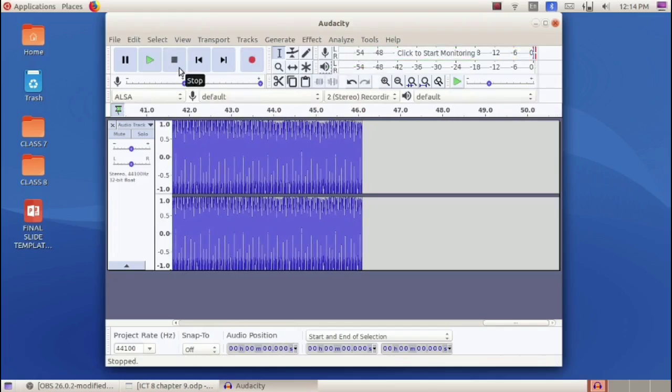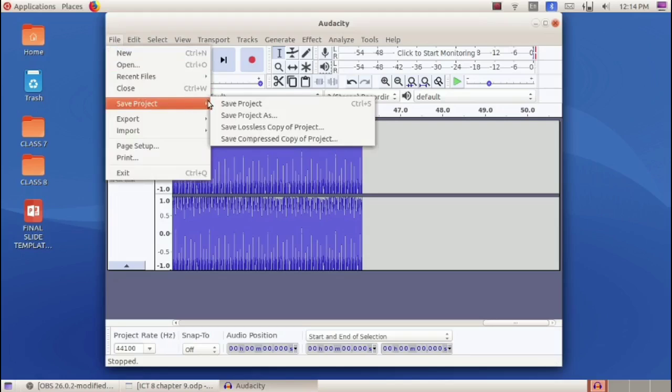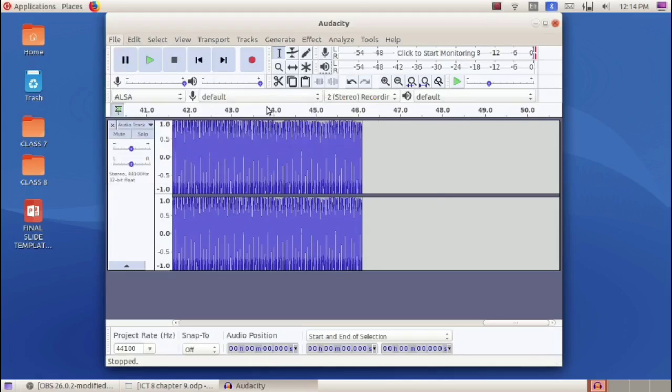Now I have recited the poem. I have recorded it. Now we are going to save this file. How to save the file? For that, go to File menu, then select Save Project option. Okay, click on this Save Project.